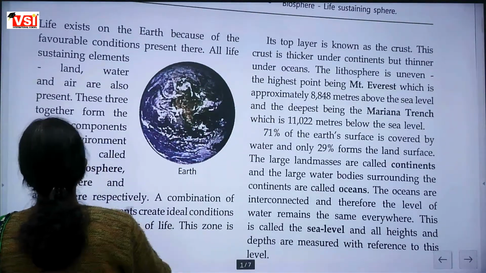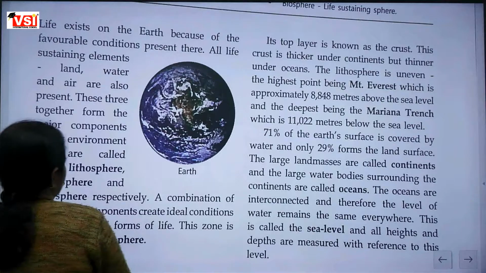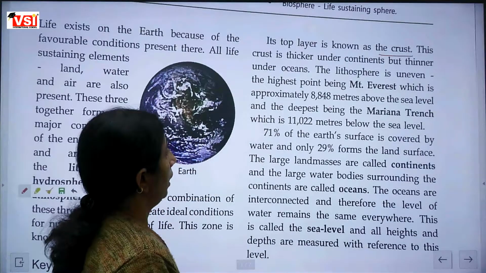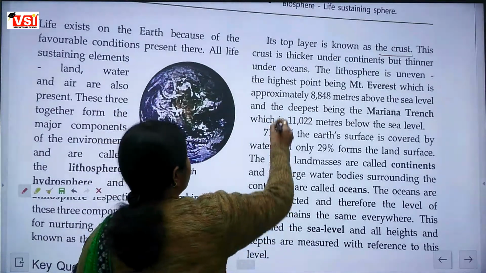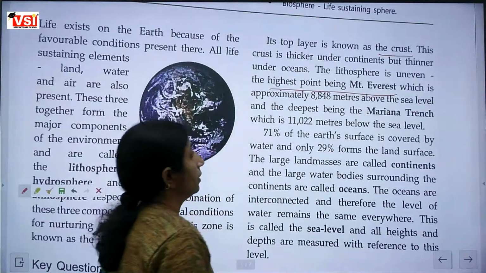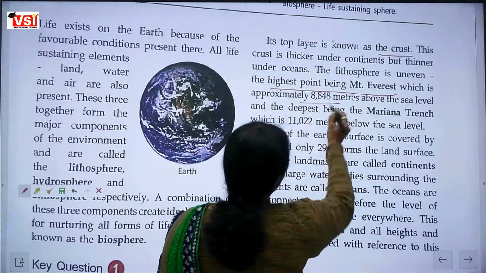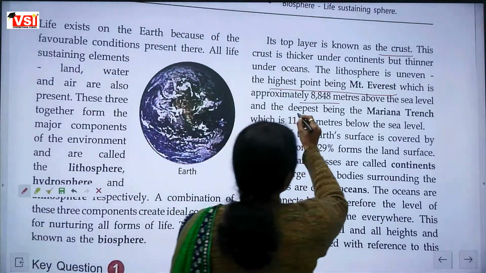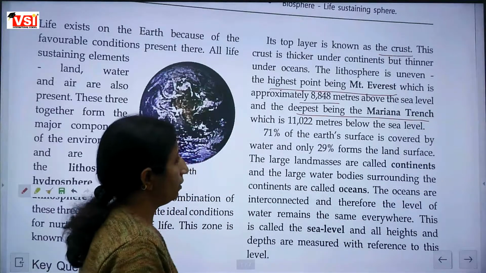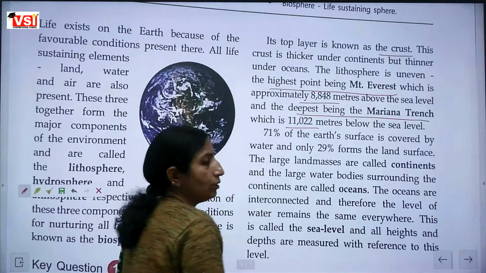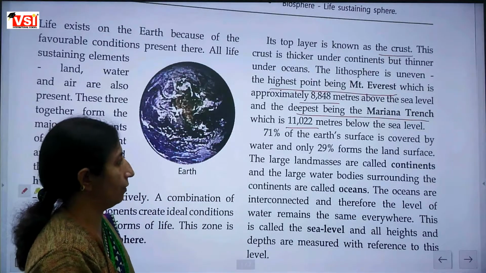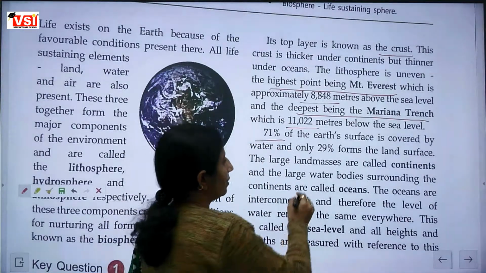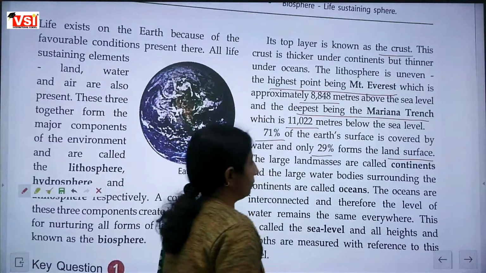The top layer is known as crust. Lithosphere. Sorry, crust. And the highest point is Mount Everest. The height of Mount Everest is 8,848 meters. And the deepest point is Marine Trench, and its depth is 11,022 meters below the sea level. And how much percent of Earth's surface is covered by water? 71%. And land surface is 29%.